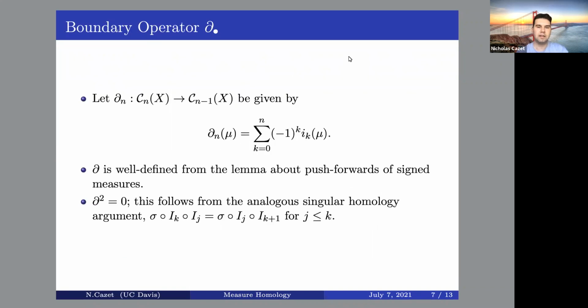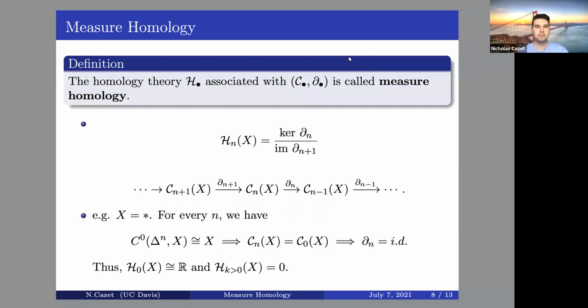This allows me to define a boundary operator on my measure chains, and the definition is very similar to the boundary operator of singular homology. The homology theory that's associated to this chain complex is called the measure homology, and it was first seen in Thurston's work to show a rigidity theorem. So it's also called the Milnor-Thurston homology theory.